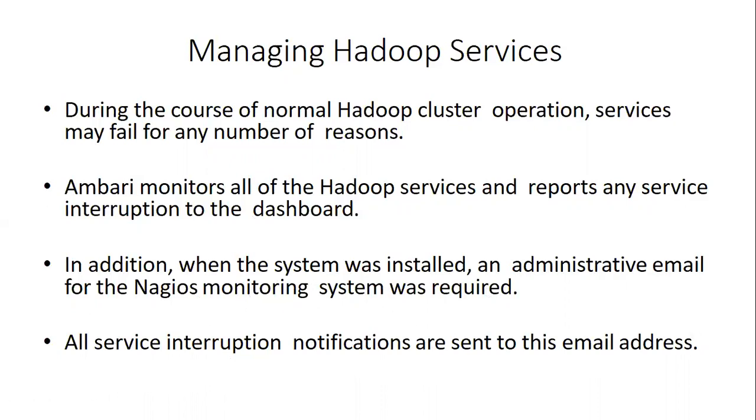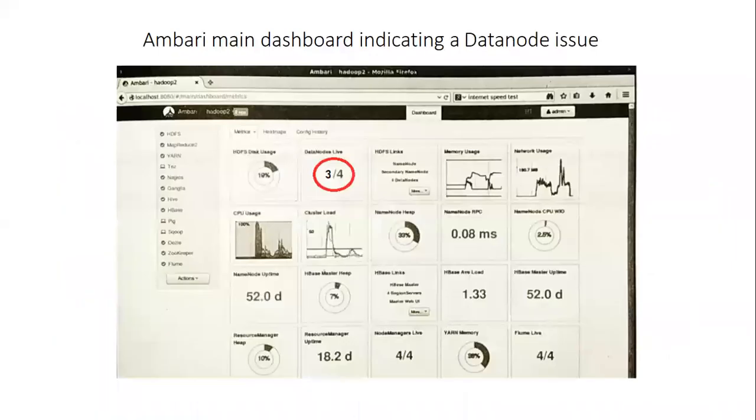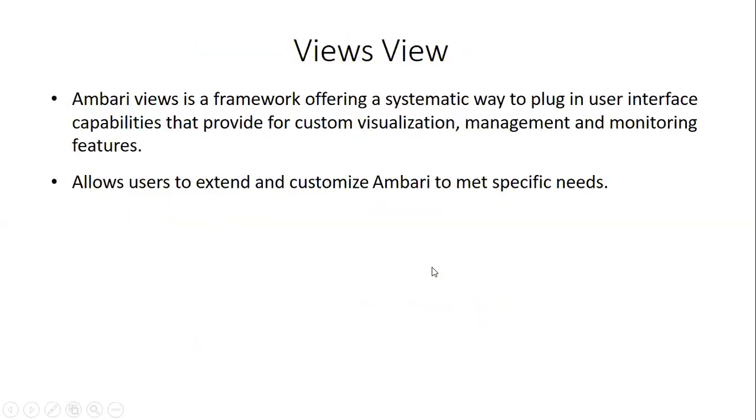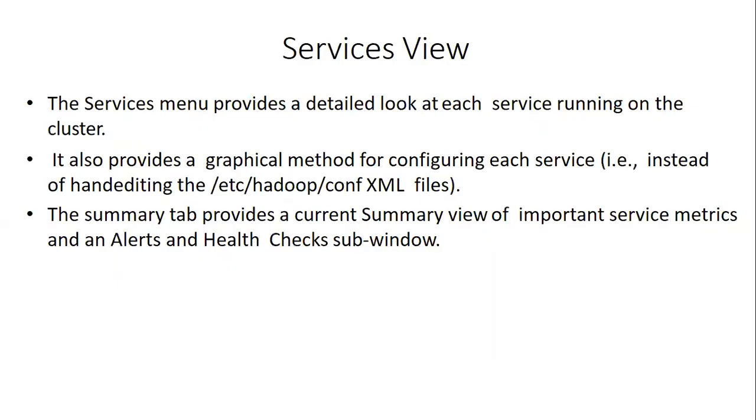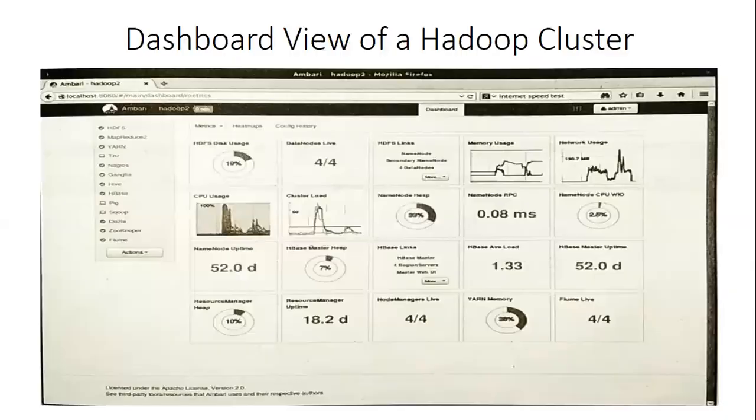Let us take one example: when a data node goes down, it will issue a report on the dashboard. As I said, any failure that occurs will be reflected on the dashboard. If you see here, I have shown you the previous dashboard. I will move back to show you the difference. This is the dashboard view I showed you.